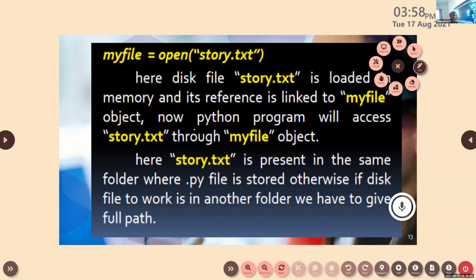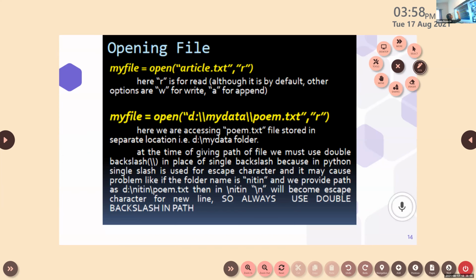Now let's look at another example so that your doubt can be clarified. From this statement, you will get to know that we are going to open a file, isn't it? Which is the file object? My file. Which is the file we are going to read? It is article. What is the extension? .txt. Which is the file mode? It is R. R stands for read mode. W stands for write mode. And A stands for append.